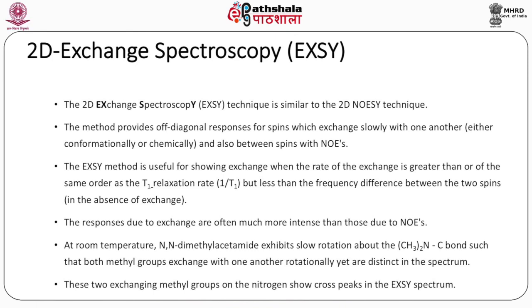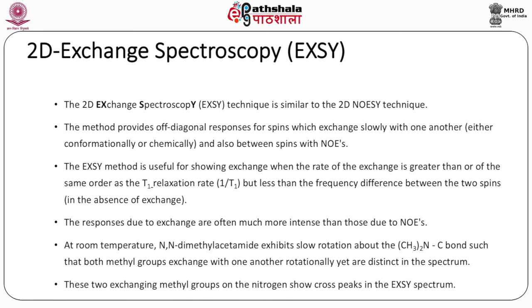2D exchange spectroscopy, EXSY. The 2D EXSY technique is similar to the 2D NOESY technique. The method provides off-diagonal responses for spins which exchange slowly with one another, either conformationally or chemically, and also between spins with NOEs.